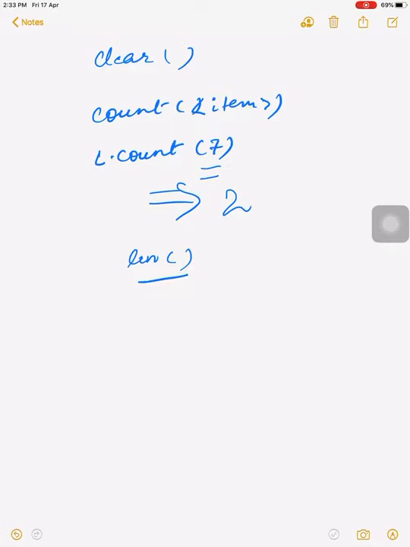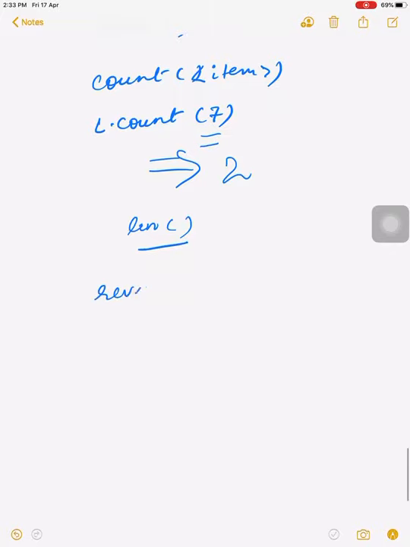So what is the purpose of the count function? It will find the occurrences of a particular value. While the length function simply counts all the values, the count function only counts the occurrences of the particular value which we passed here. Okay. The next function we use with a list is reverse.